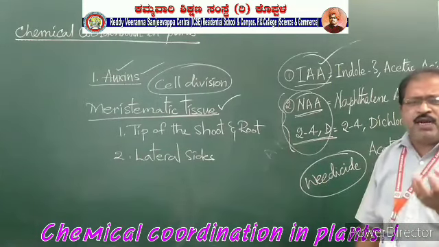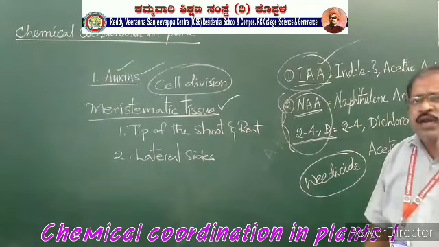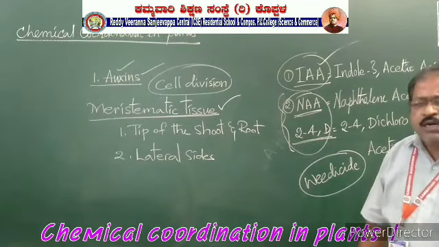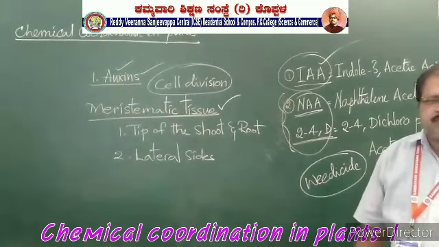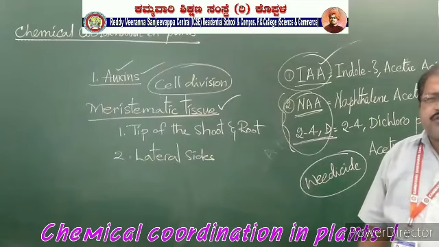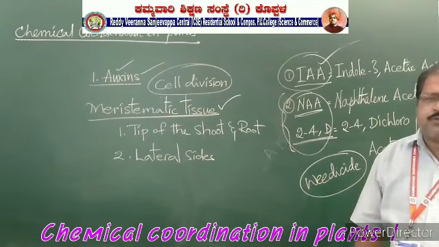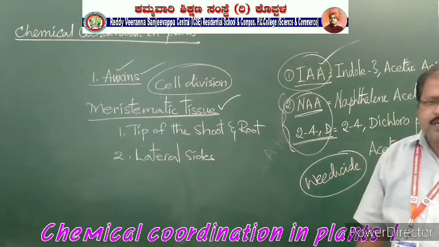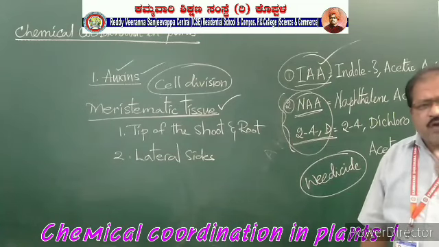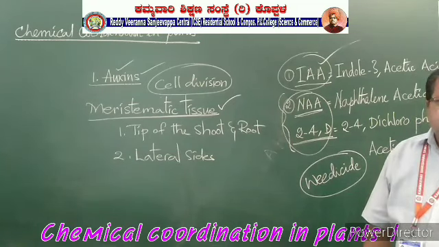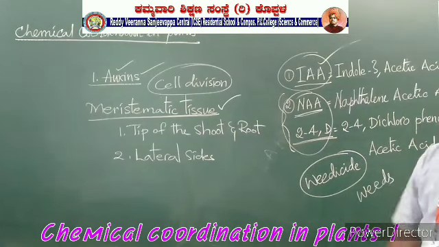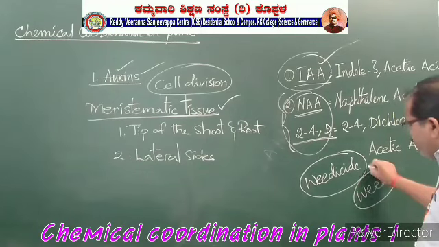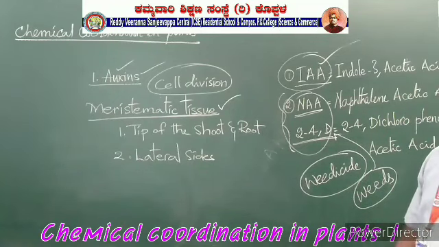Weedicide means a chemical which destroys the unwanted plants which grow along with the agricultural plants. So rice, wheat, jowar, bajra, these are all agricultural crops. When they are growing in the fields, along with them some unwanted plants also will be growing. Those unwanted plants are called weeds. And these weeds are controlled by 2,4-D, which is called a weedicide.